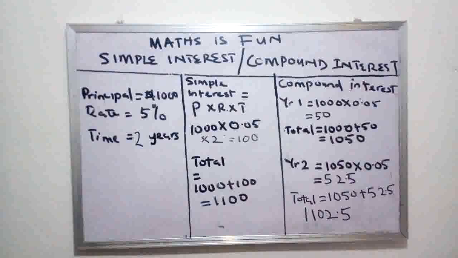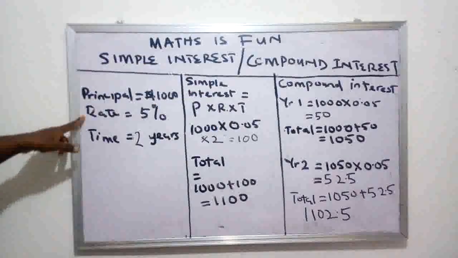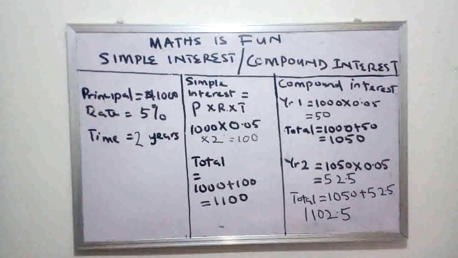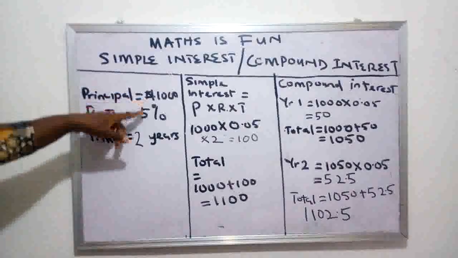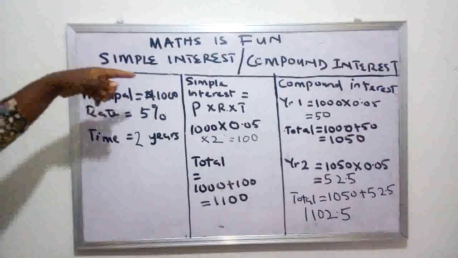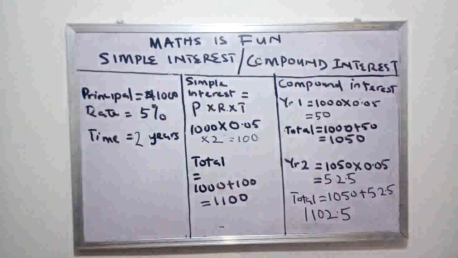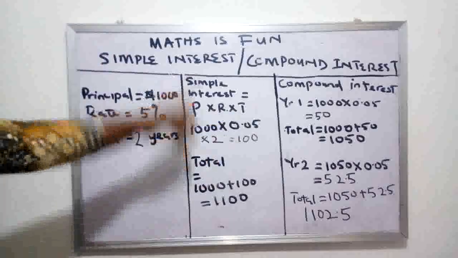Somebody was asking, how did you get 0.05 here? Please let me go back to this rate. Look at the rate again. It is 5%, isn't it? Now, I did a video on how to convert from fractions to percentages and percentages to fractions. Please go back to the channel. You will see that video in my timeline. All right. Now, 5% simply means 5 over 100. So if you punch that in your calculator, you have 5 over 100 as 0.05. So that's why we are getting 1,000 multiplied by 0.05 times 2.